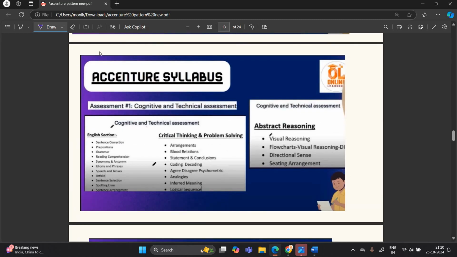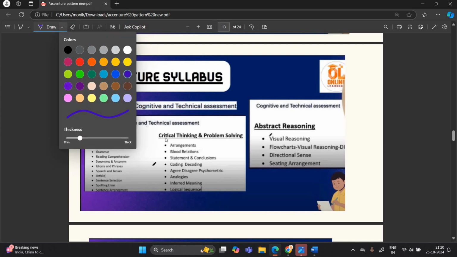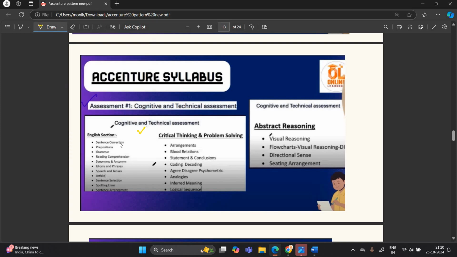Let's discuss the Accenture exam syllabus, that is very important. So English section will be there: sentence correction, preposition, grammar, reading comprehension, synonym, antonym, speech, tenses, article, sentence selection. In critical thinking and problem solving: arrangement, blood relation, coding, decoding, analogies, logical sequence. In abstract reasoning: visual, flow chart, seating arrangement, directional sense questions will be asked.